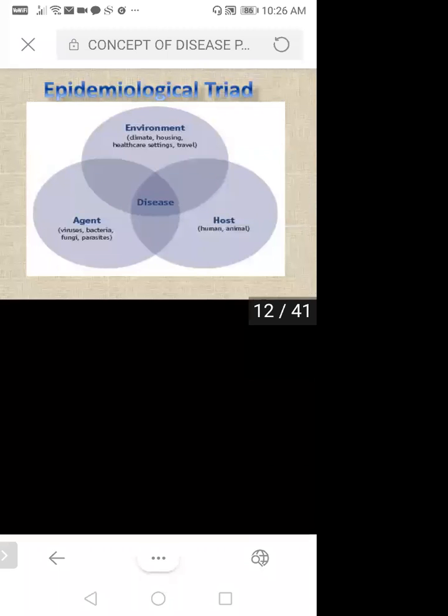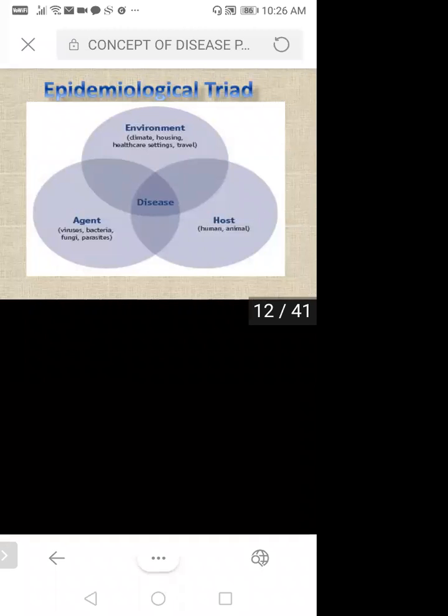And how is the environment responsible for these things, or how is it playing an important role in the causation of disease? Here you can see environment: climate, housing, healthcare settings, travel. In the environment, so many things are there: where you are living, where you are staying, where you are traveling, everything in our surroundings is our environment.